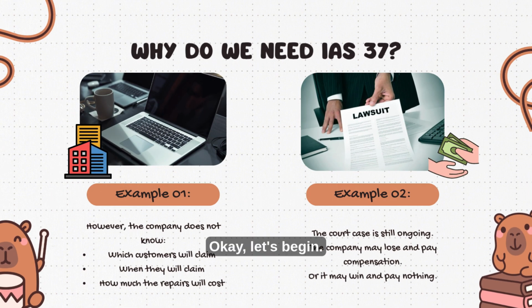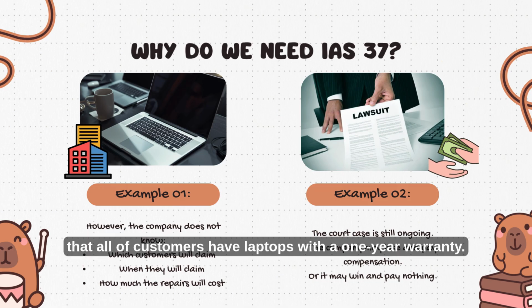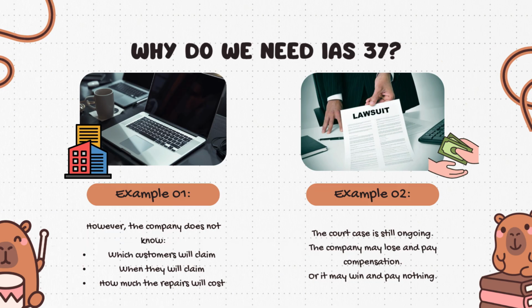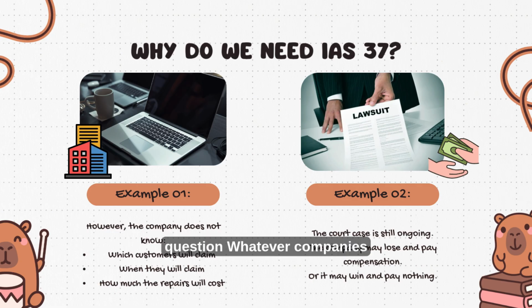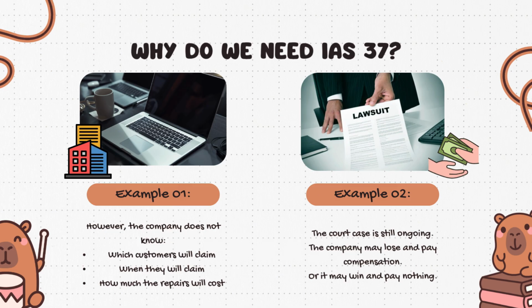Okay, let's begin. First, why do we need IAS 37? Let's start with a simple example. Example number 1: imagine a company sells laptops with a 1-year warranty. The company knows some customers will come back with defects and request repairs. However, the company does not know which customers will claim, when they will claim, or how much the repairs will cost. Should the company ignore this future cost?